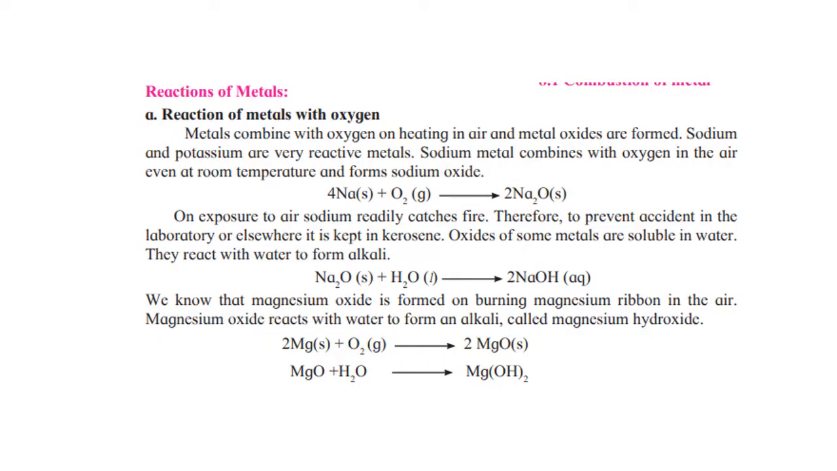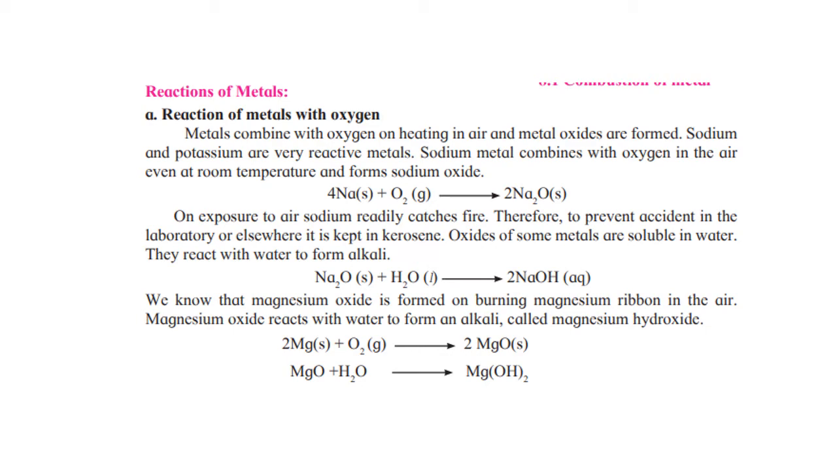Reaction of metals. The first one is the reaction of metal with oxygen. Metals combine with oxygen on heating in air and metal oxides are formed. Sodium and potassium are very reactive metals. Sodium metal combines with oxygen in the air even at room temperature and forms sodium oxide. The equation: 4Na plus O2 forms 2Na2O. On exposure to air, sodium readily catches fire. Therefore, to prevent accidents in the lab, it is kept in kerosene.